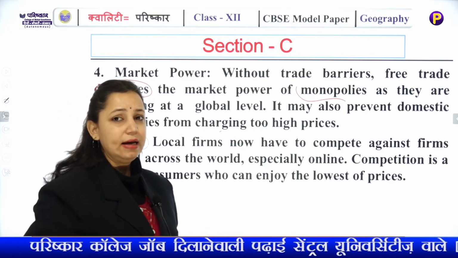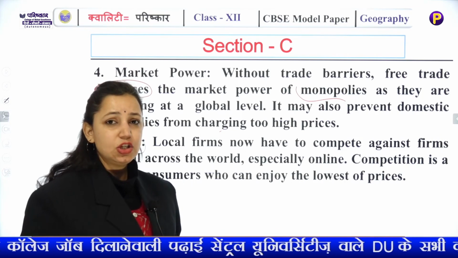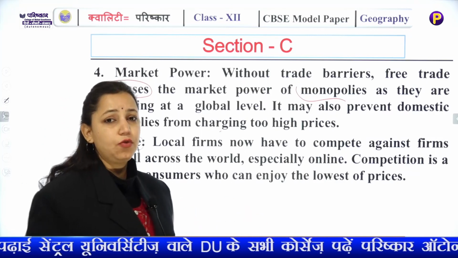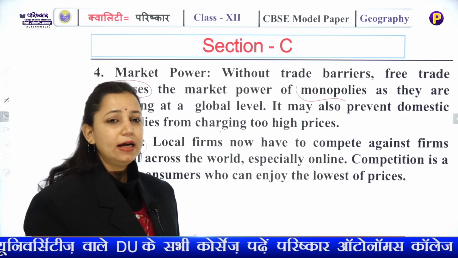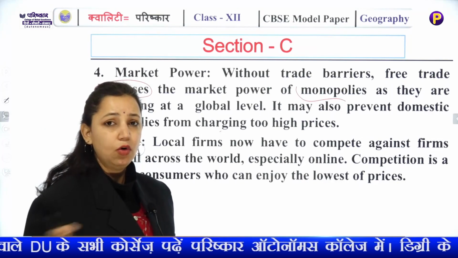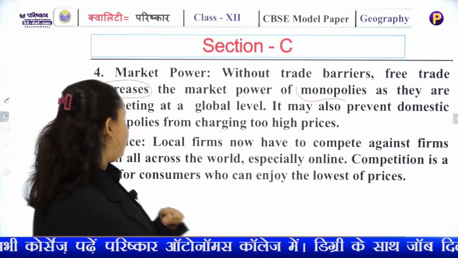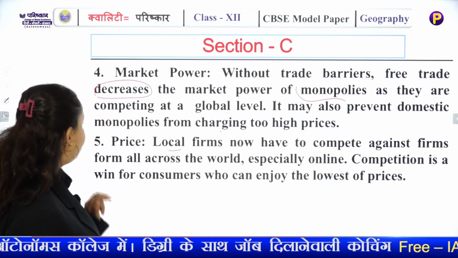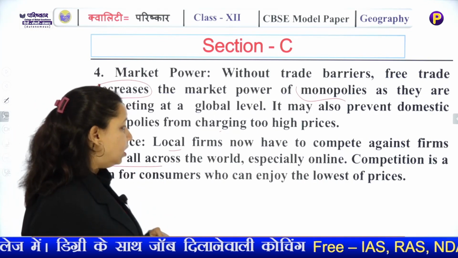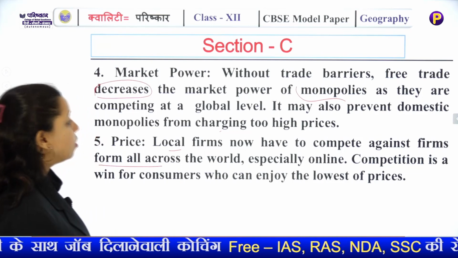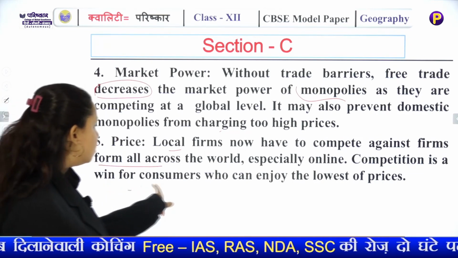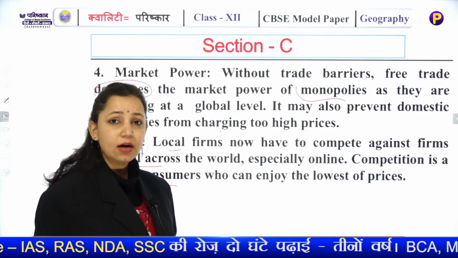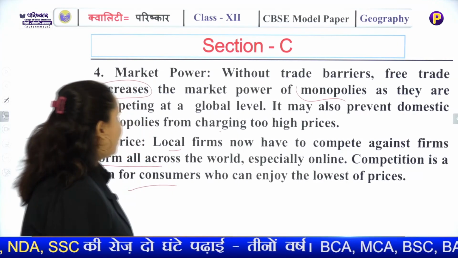So prices are nearly balanced in such type of trades because you have competition from all around the world, and you can't increase prices because people will tend to go for the goods which are at a cheaper rate. Prices, local firms have to compete against firms from all across the world, especially online also. Competition is a win for consumers. Consumers gain from it because they enjoy the products, commodities at lower prices.